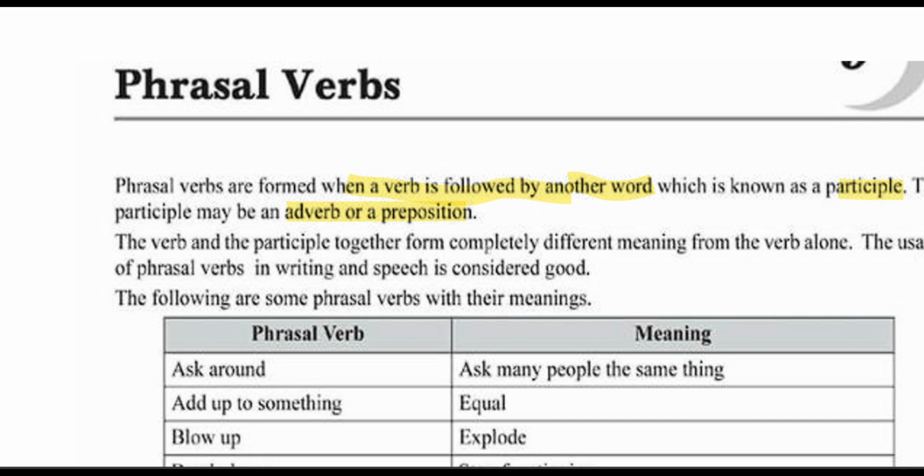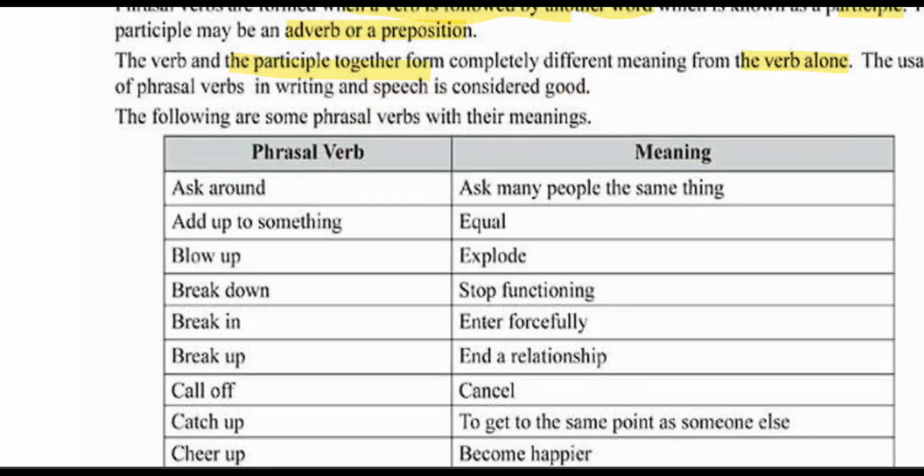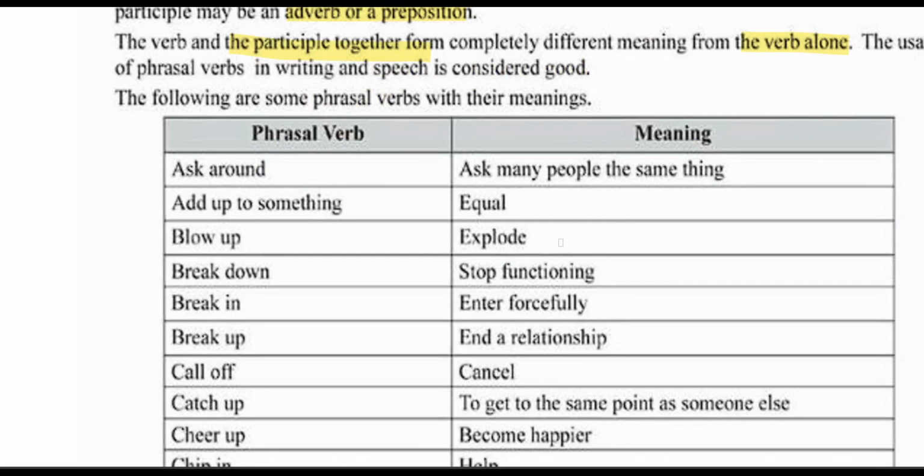The verb and the participle together form a completely different meaning from the verb alone. तो जो combine होके जो meaning आता है that is completely different from the verb alone. The usage of phrasal verbs in writing and speech is considered good. So some of the examples of phrasal verbs are like ask around. Ask around means ask many people the same thing.